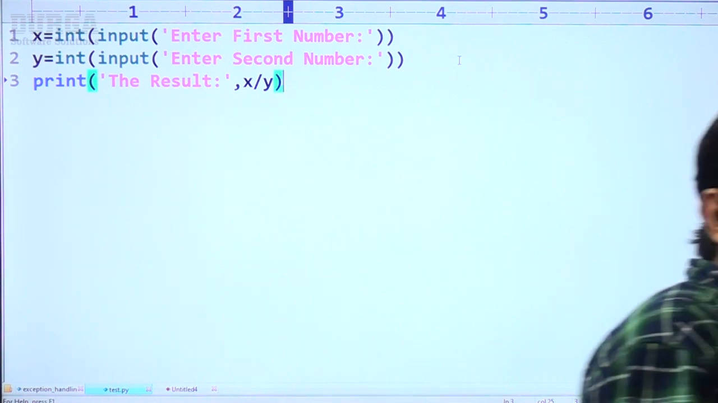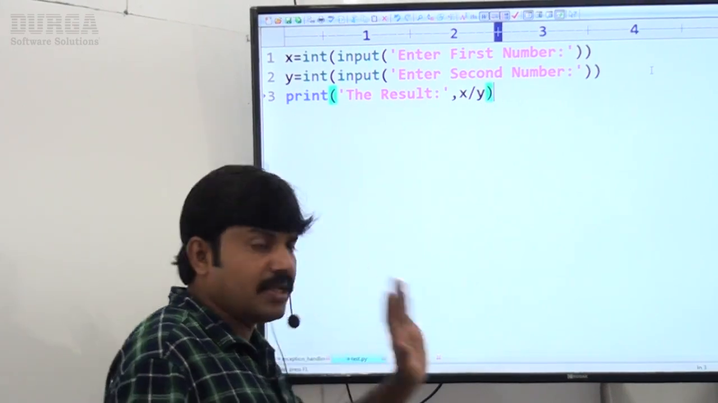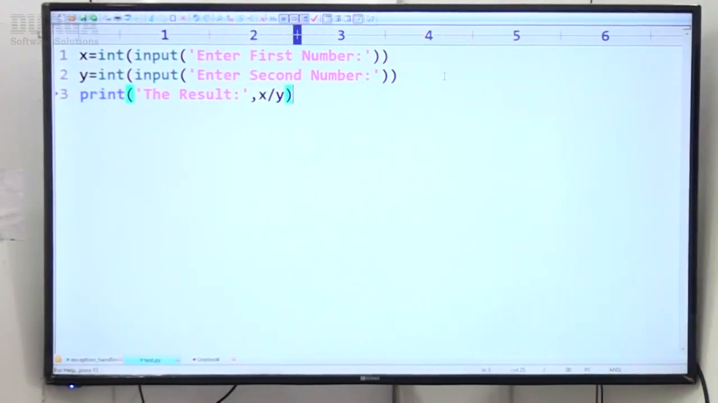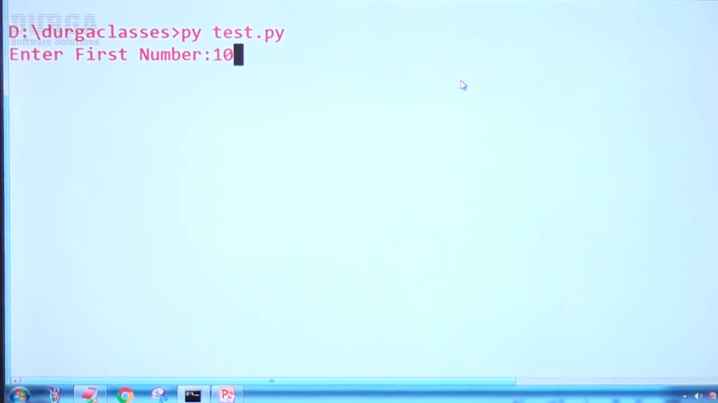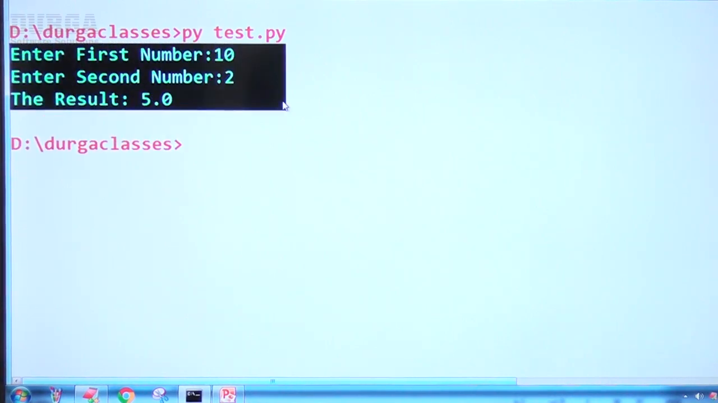There are no syntactical mistakes in this code. Perfectly it should work. Let me execute this code. Now observe this one. Now the end user is providing data. Enter first number 10. Program execution already started. Enter second number 2. Now the result is 5.0. Perfect. It's working. No problem at all.